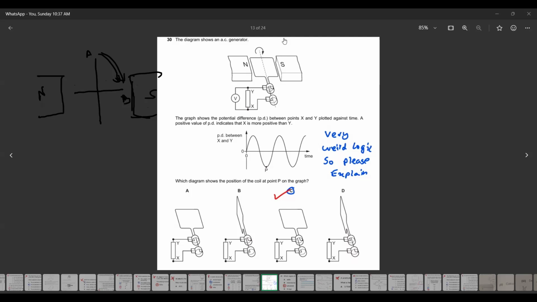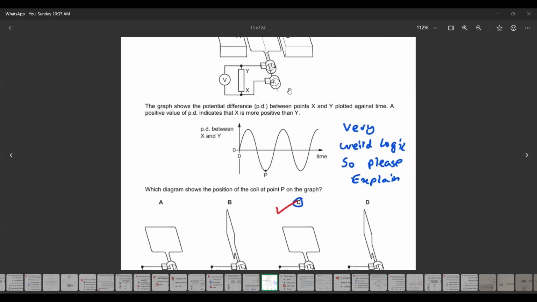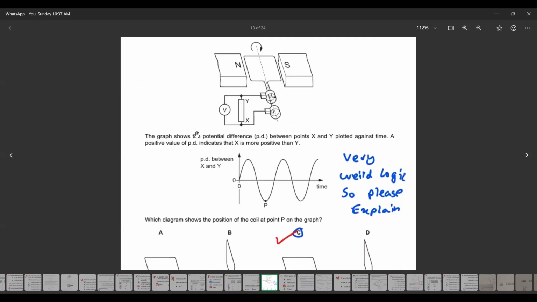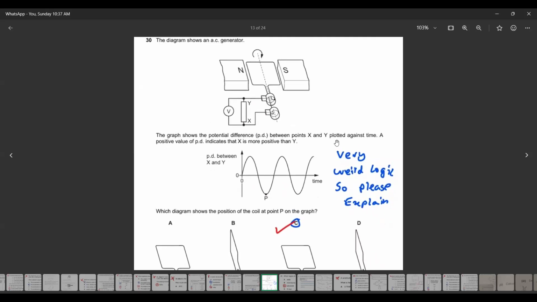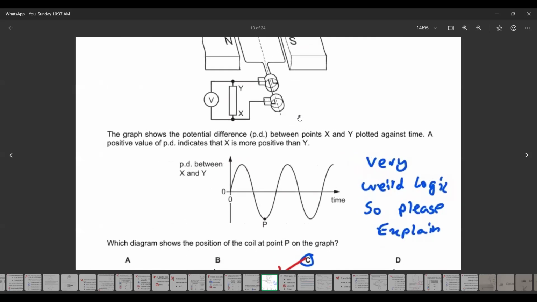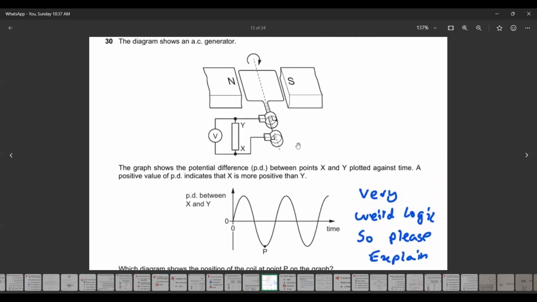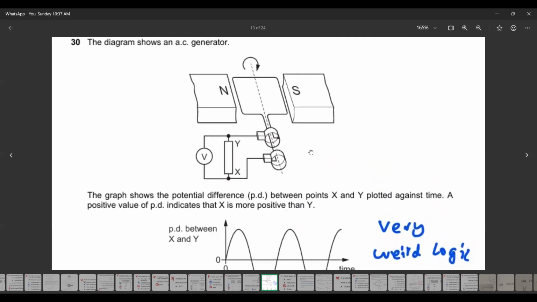Now, if you see the position, like if you see the slip rings, the graph shows a potential plotted as a positive value, which indicates X is more positive than Y. So this is how it looks initially.